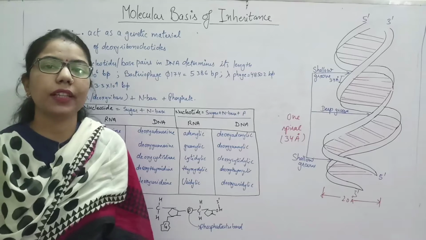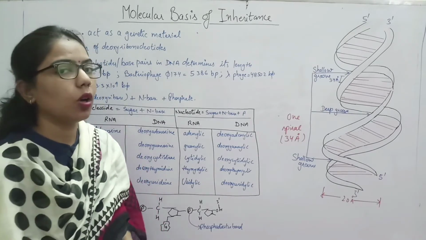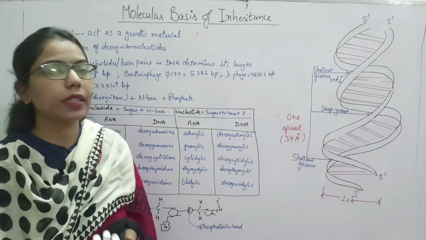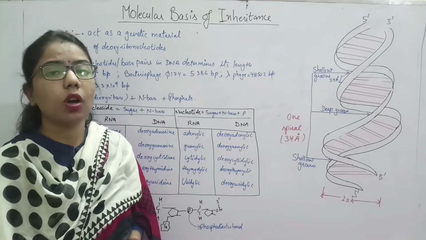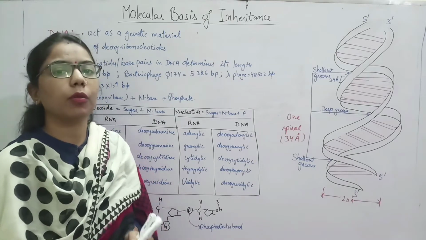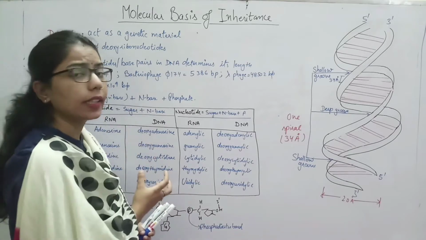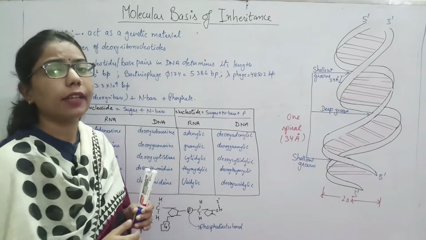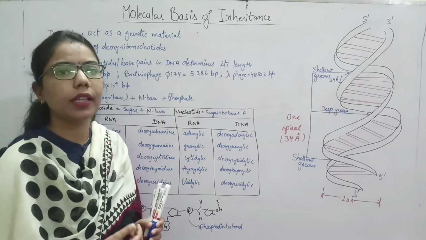Hello students, welcome back. So today we are going to start another topic of the chapter Molecular Bases of Inheritance. In the previous lecture we have already done the nucleoside and nucleotide, because it is that thing by which we will combine and make a DNA or the nucleic acid, whether it may be DNA or it may be RNA.